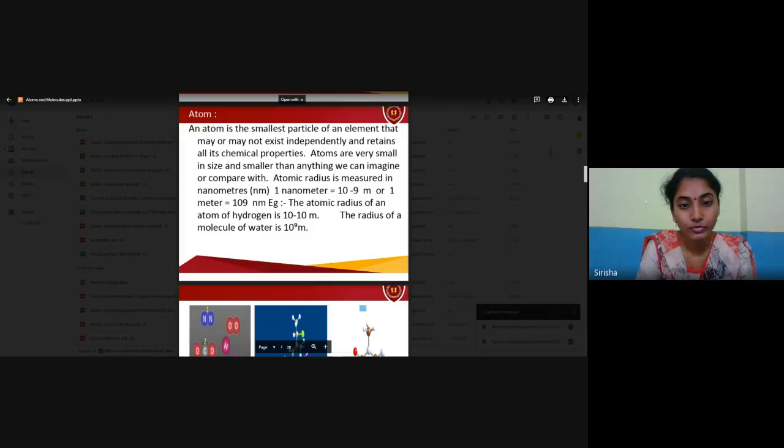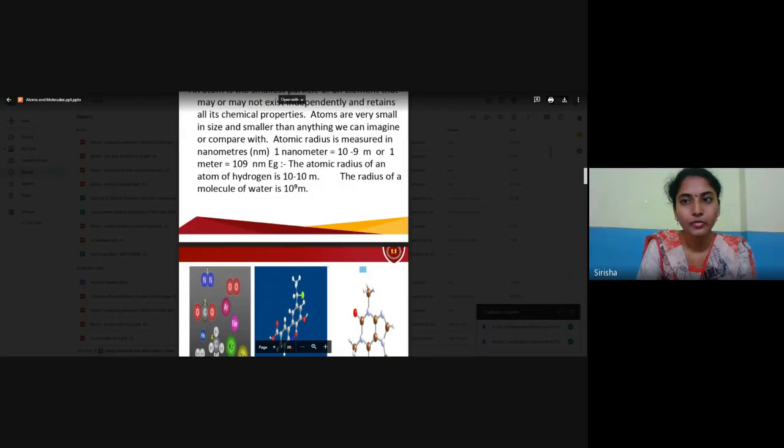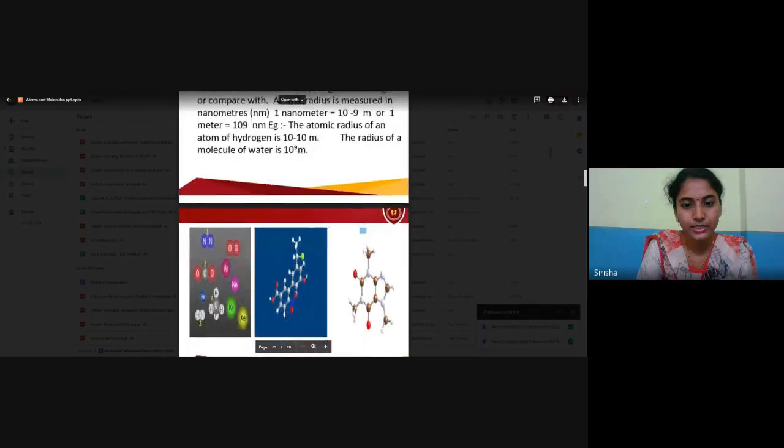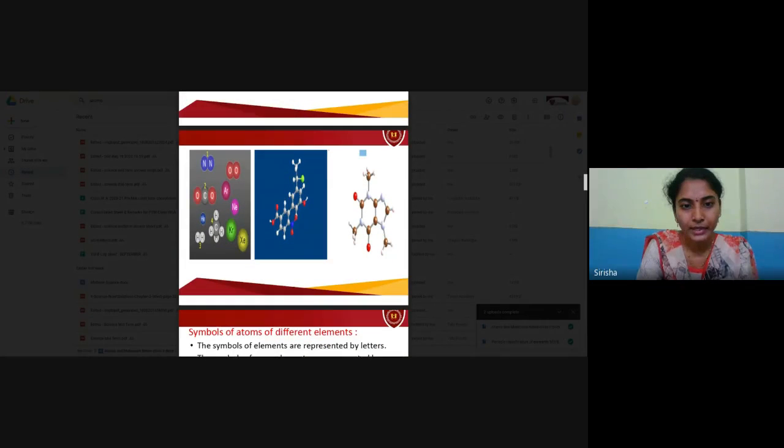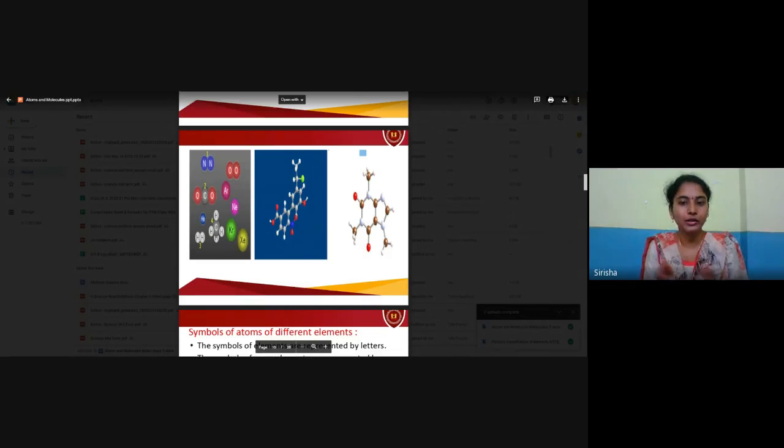The atomic radius of a hydrogen atom is about 10 to the power of minus 10 meters. That means 1 by 10 to the power of 10. So imagine what is the size of a hydrogen atom. The radius of a molecule of water is 10 to the power of minus 9. See here, you can see different atoms, argon, neon. These are all called atoms, which combine together and form molecules in many compounds.